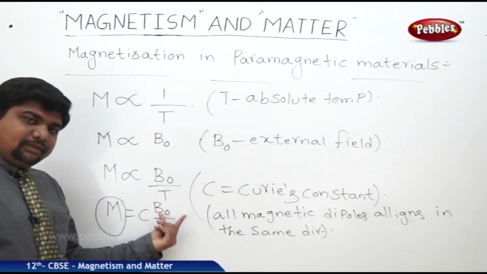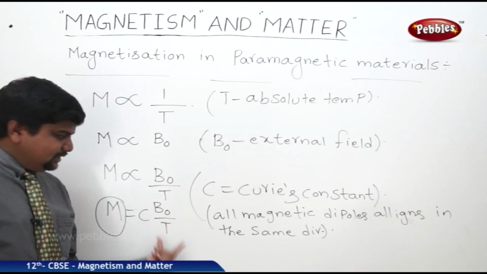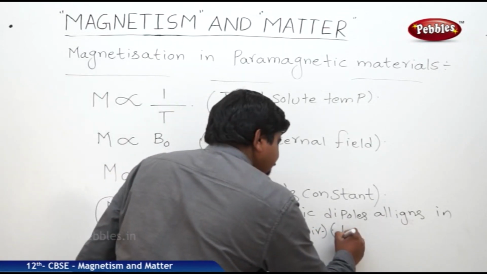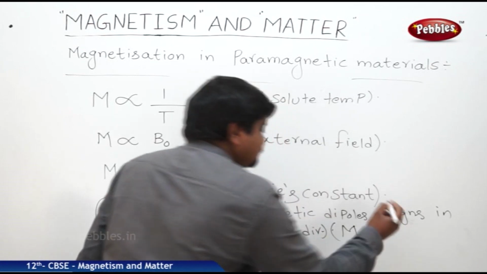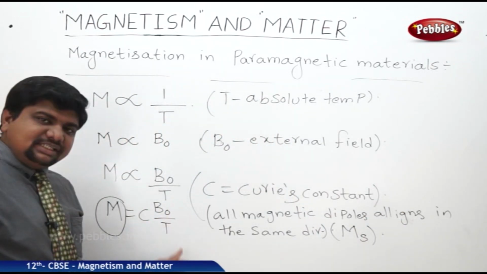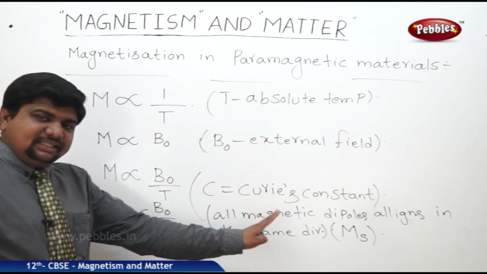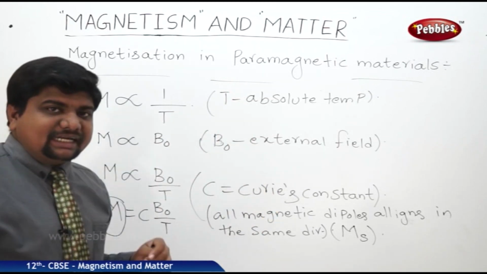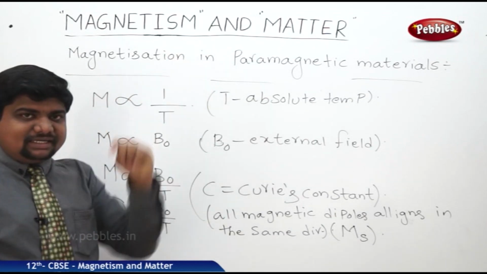So that is the saturation point. At that time the magnetization is called MS, saturated magnetization. So like this we can understand the magnetization in paramagnetic materials.